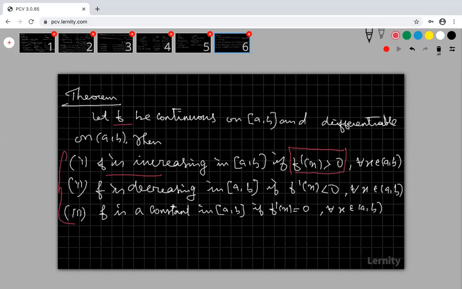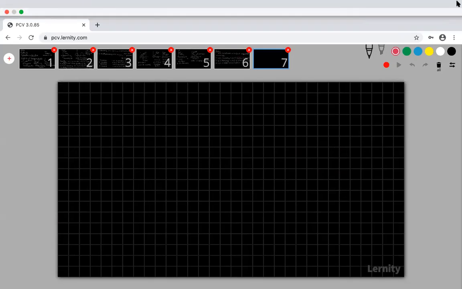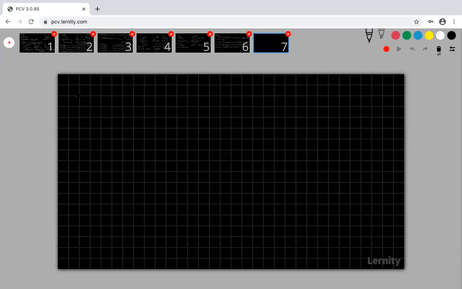If f of x is decreasing in this interval, the derivative of f of x is less than 0 for this interval. If f is constant, then f dash of x is equal to 0 in this interval. Now come to the problems. Please concentrate on the problems.